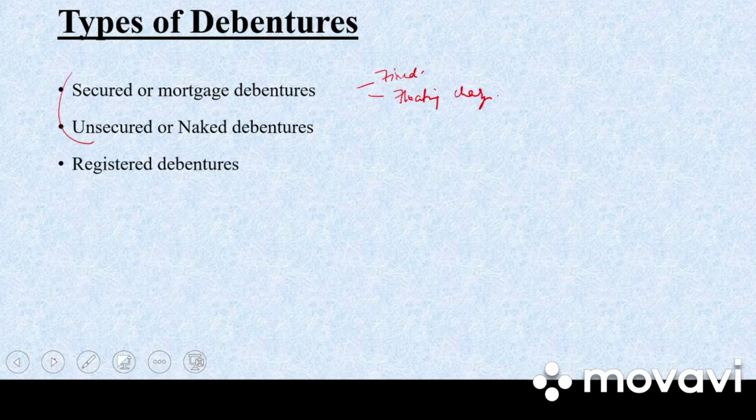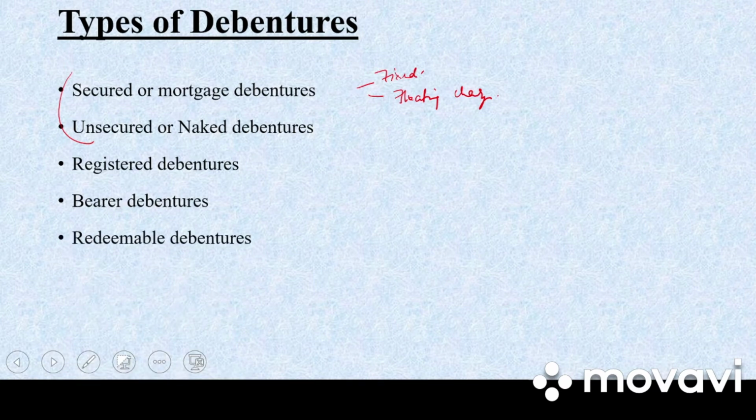Next we have registered debentures. In case of registered debentures, the name and address of the holders will be registered in the company. The register is known as the register of debenture holders, and these debentures are not freely transferable. Then we have bearer debentures. In this case, the name and address of the holders are not recorded in the company and these are easily transferable.